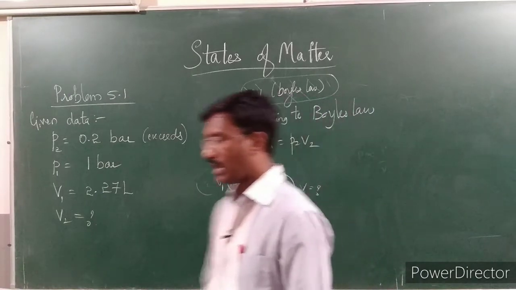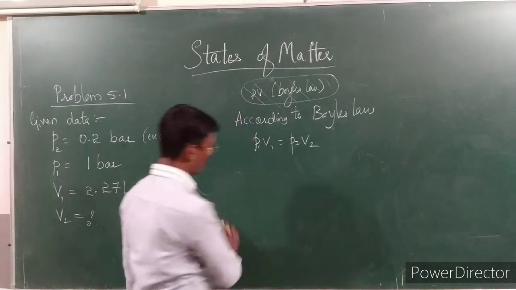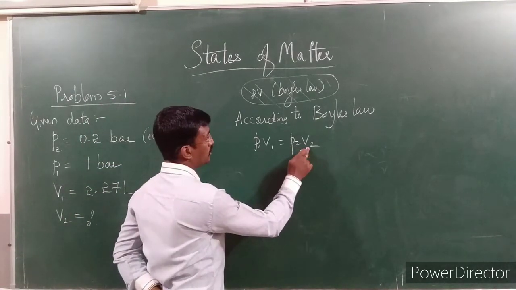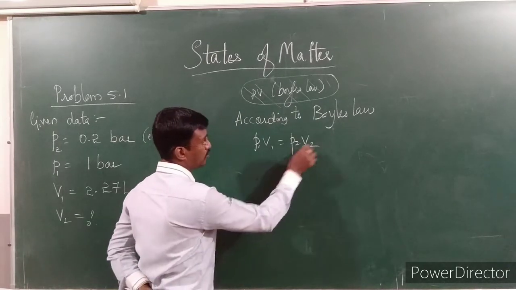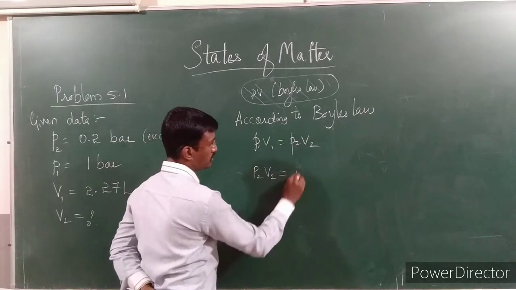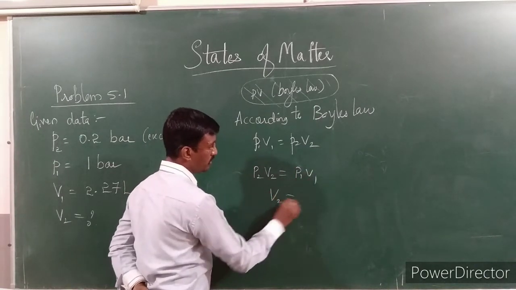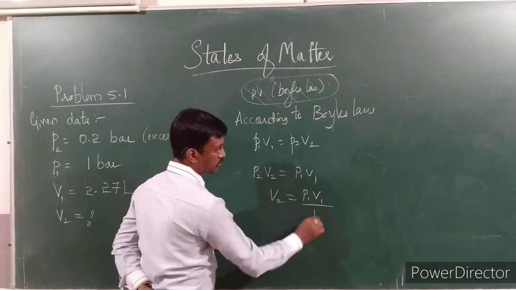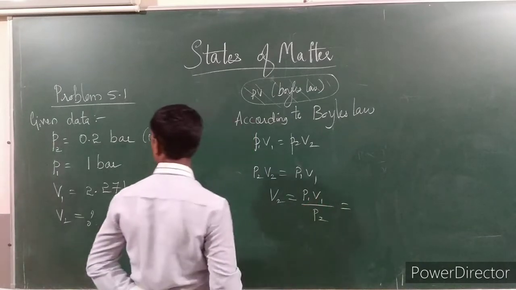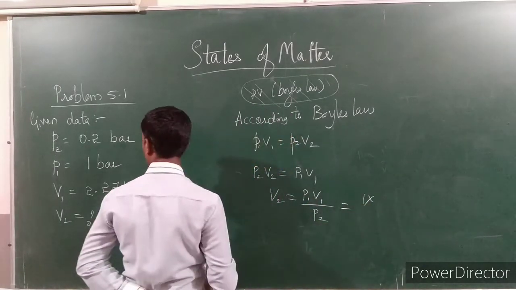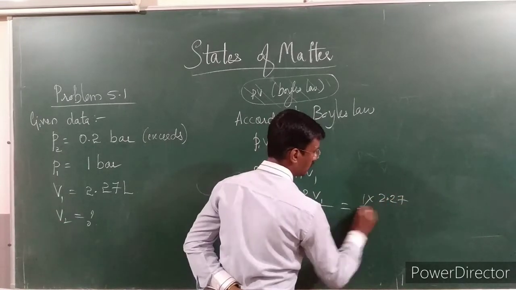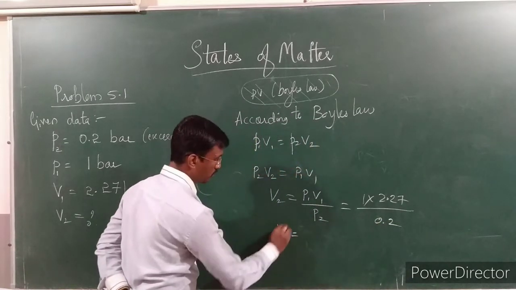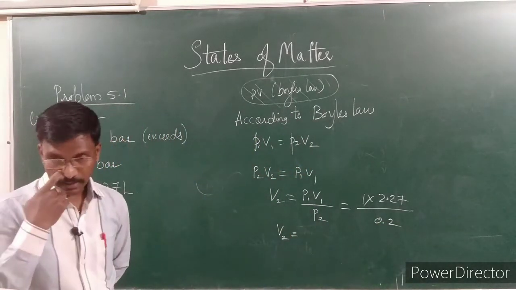But here we have three known terms and we need to calculate the volume. P1, V1 and P2 they have given, so we have to calculate V2. Therefore, V2 is equal to P1 V1 divided by P2. P1 is 1 bar, the volume is 2.27, divided by P2, which is 0.2. By dividing this on your calculator, you get the answer as 11.35.